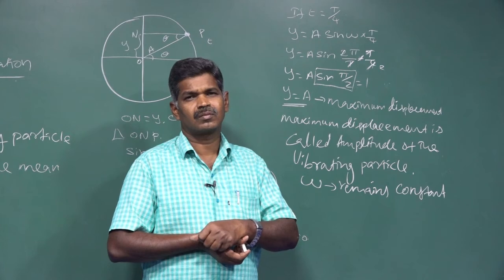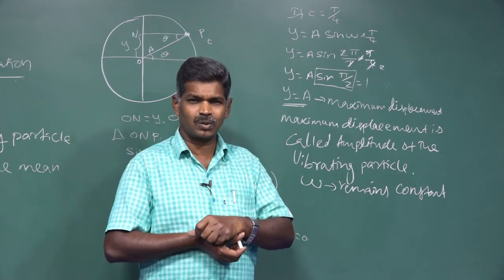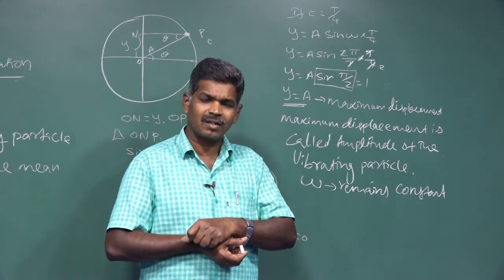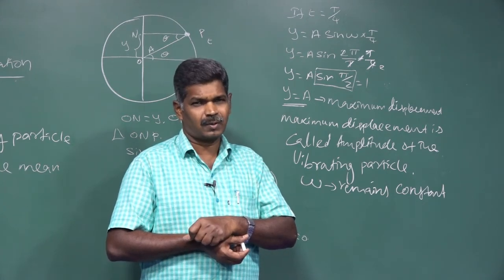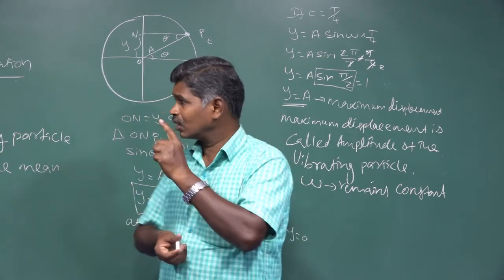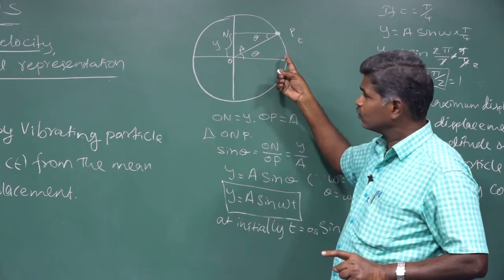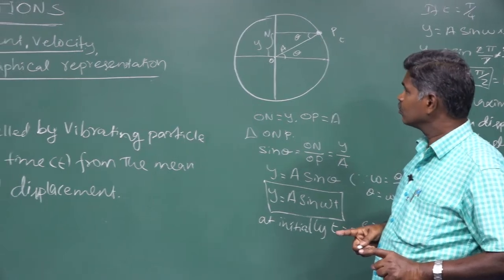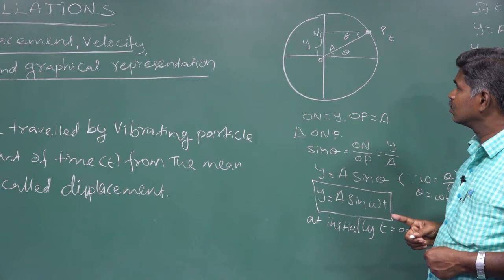Another thing, if displacement varies with respect to time, that is nothing but velocity of that particle. So here we are going to take the circular motion. At the time of making circular motion, if the particle is at the point P, we have the displacement equation.